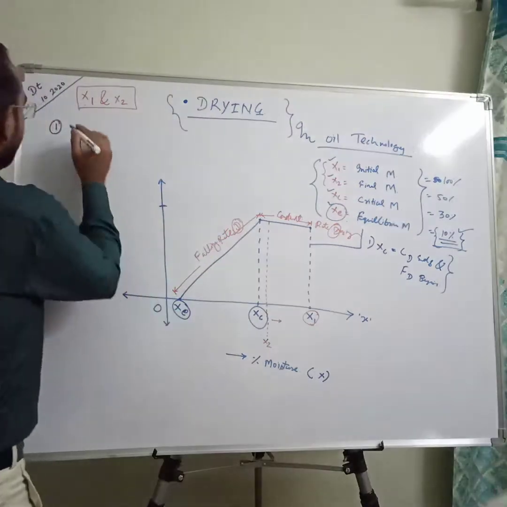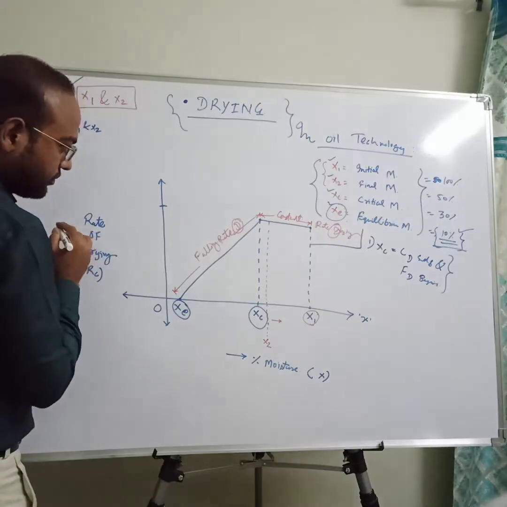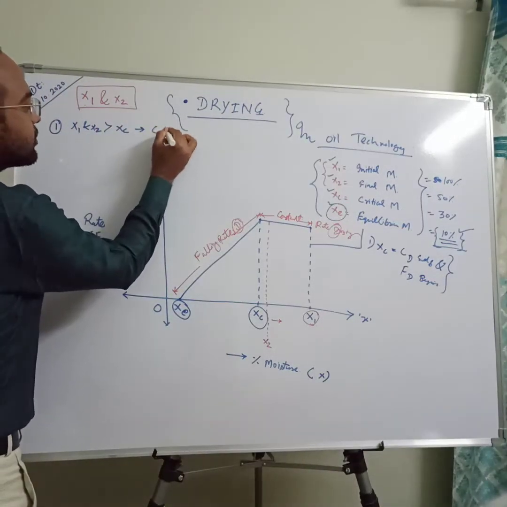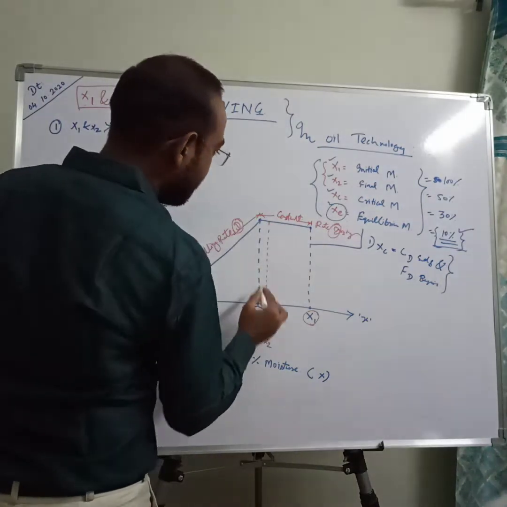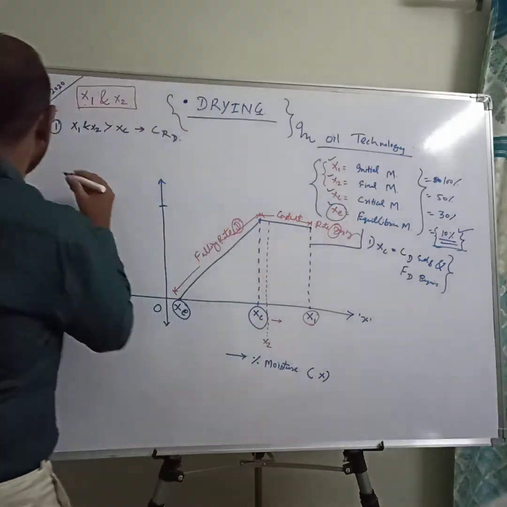First thing, if X1 and X2 are above Xc, then it is constant rate drying, like this. Up to point Xc there is no falling rate drying, so it comes under constant rate drying.